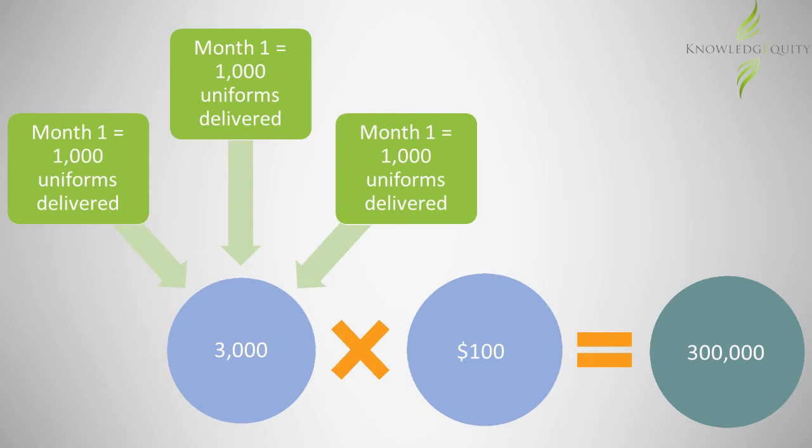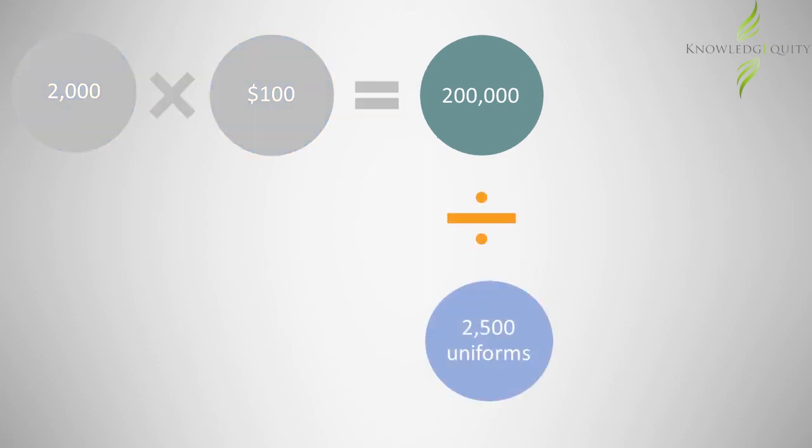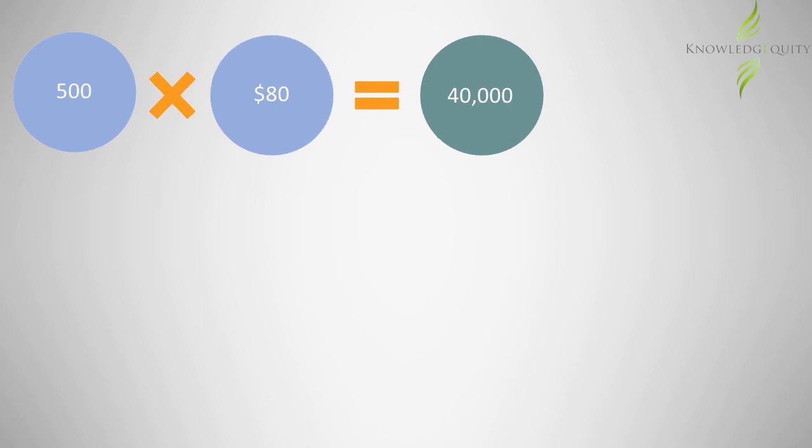The total contract price remaining is $200,000, which is 2,000 uniforms multiplied by $100 each. However, the modifications now replace the existing contract, so the transaction price of $200,000 would be allocated over 2,500 uniforms. Thus, the selling price per uniform under the replaced contract is $80. That is $200,000 divided by 2,500 uniforms. So when the 500 uniforms are delivered in the third month, UniX would recognize a further $40,000 in revenue. This is $80 multiplied by 500 uniforms.